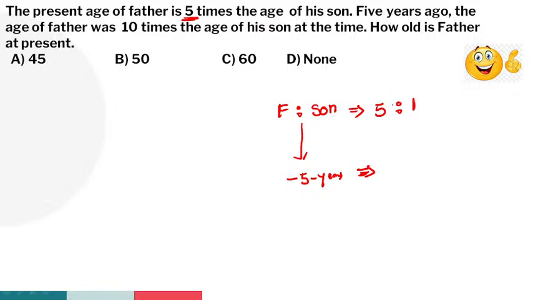Very good. 5 years ago, the age of father was 10 times the age of his son. 5 years ago also, son's age we don't know, let it be 1. Father is how many times? 10 times. 1 into 10, 10. All right, let's go through option verification.